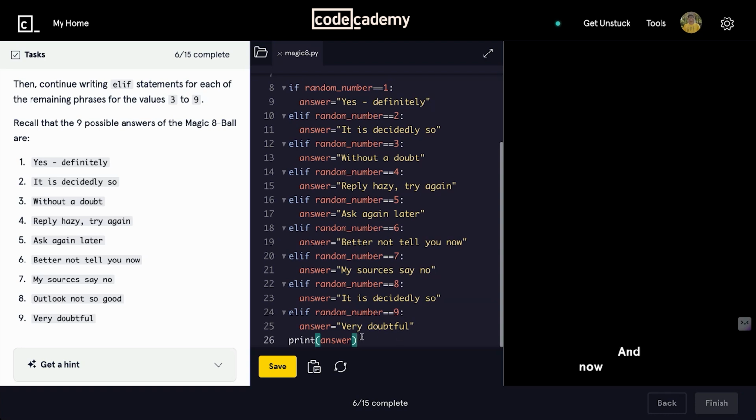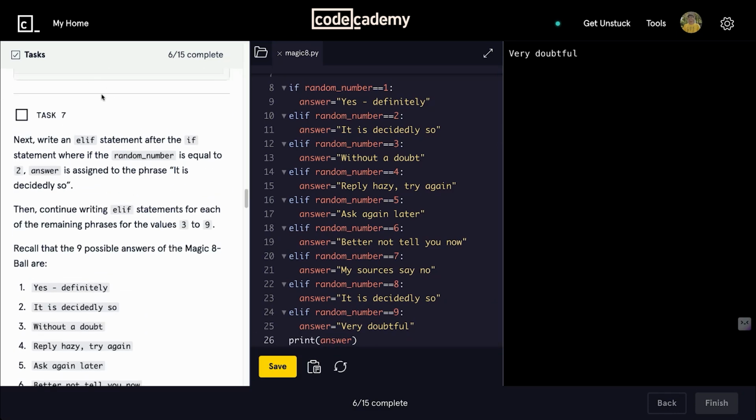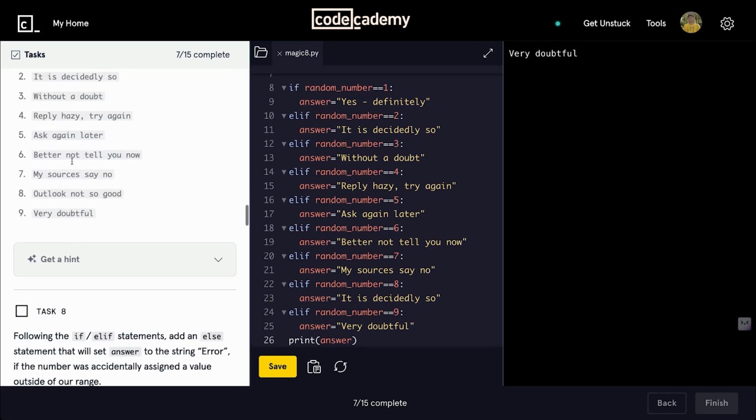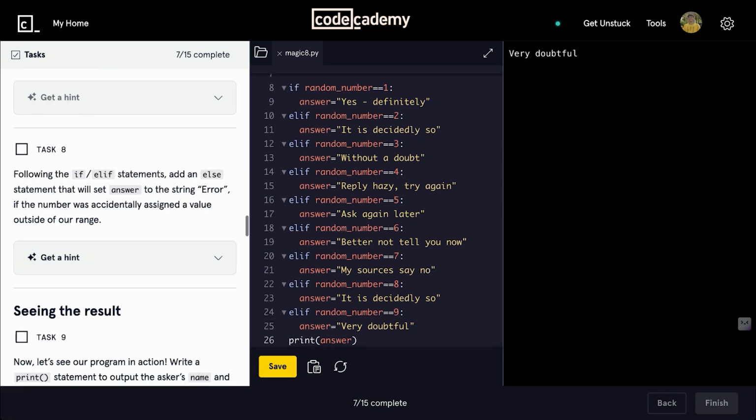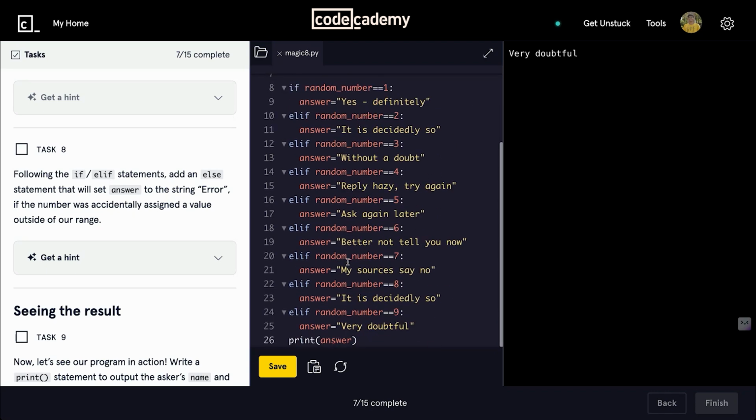Yep, and now let's test the print statement, see if the answers are changing. Yeah, the fortune is changing. Perfect. So with this, task 7 is done. Following the if elif statements, add an else statement. Yep. So with this, the logic is not done yet.